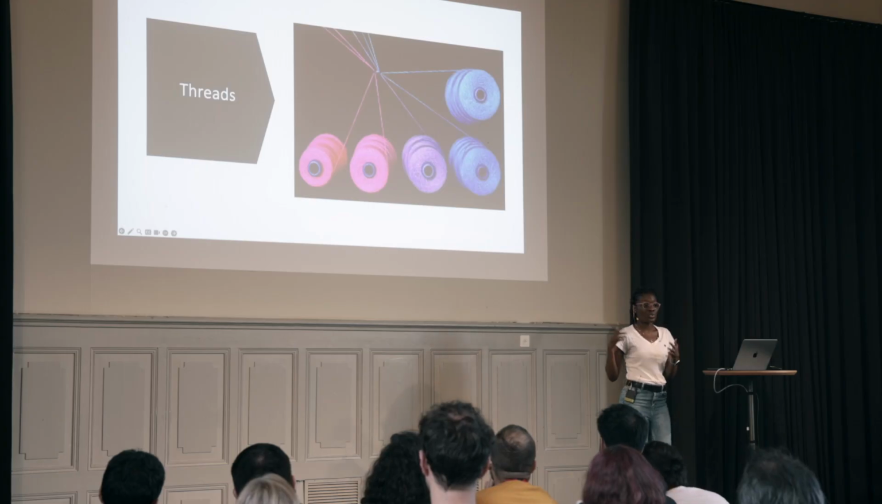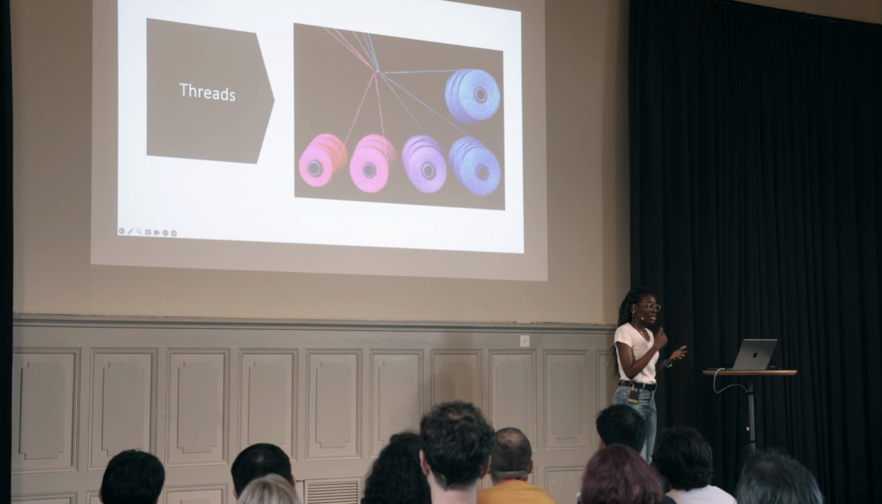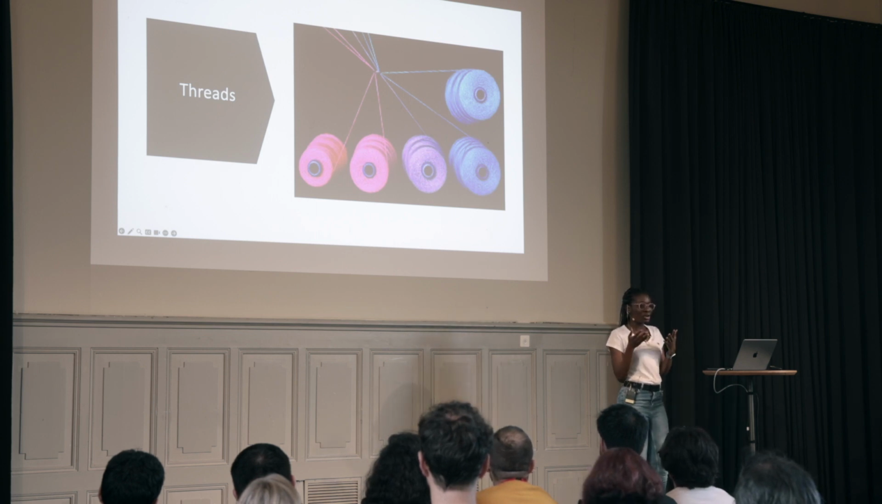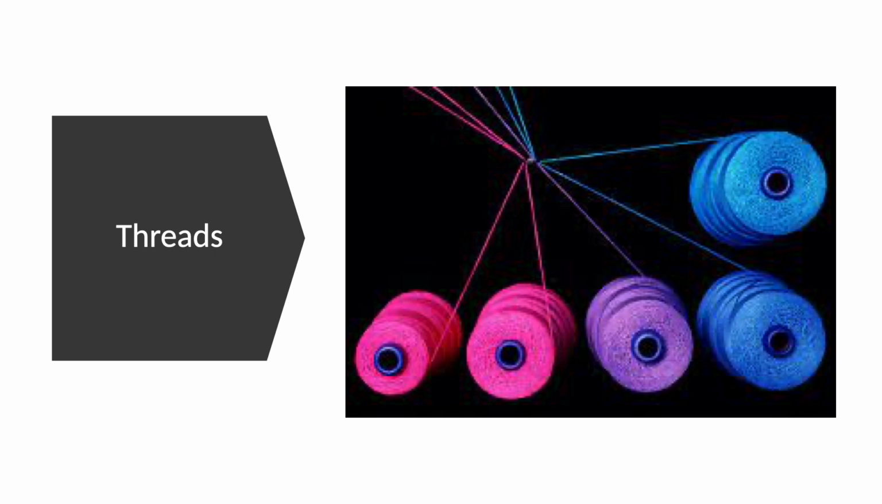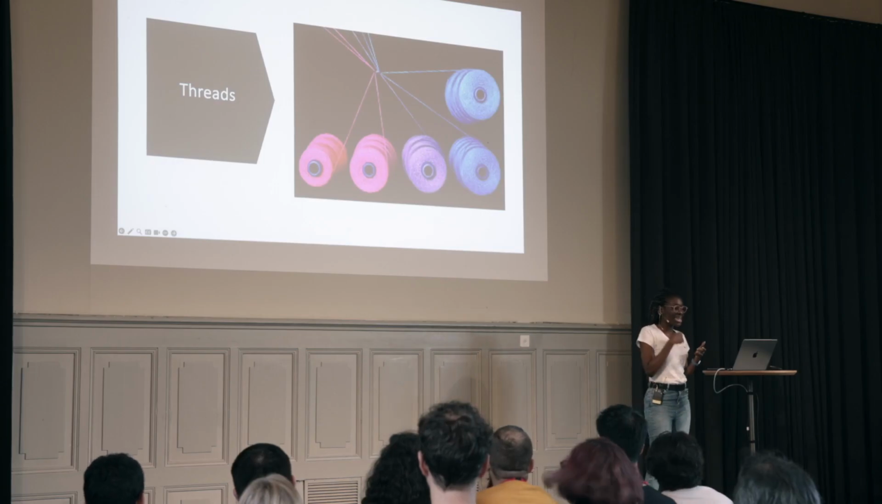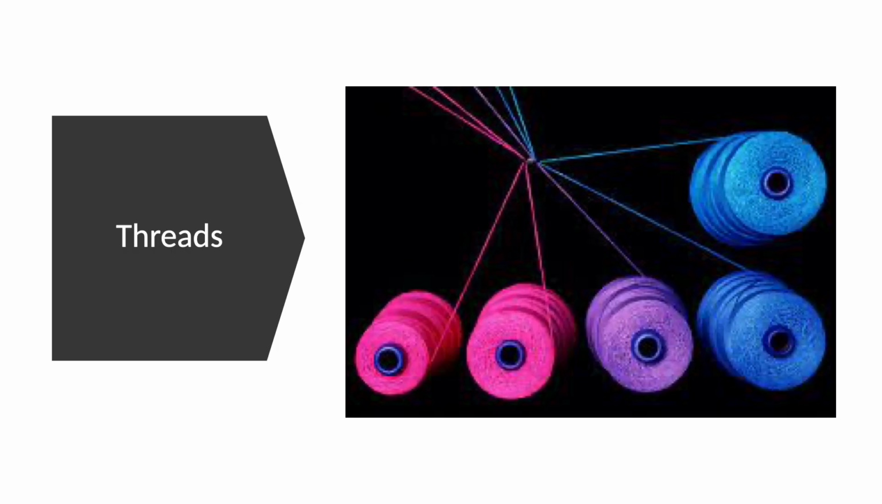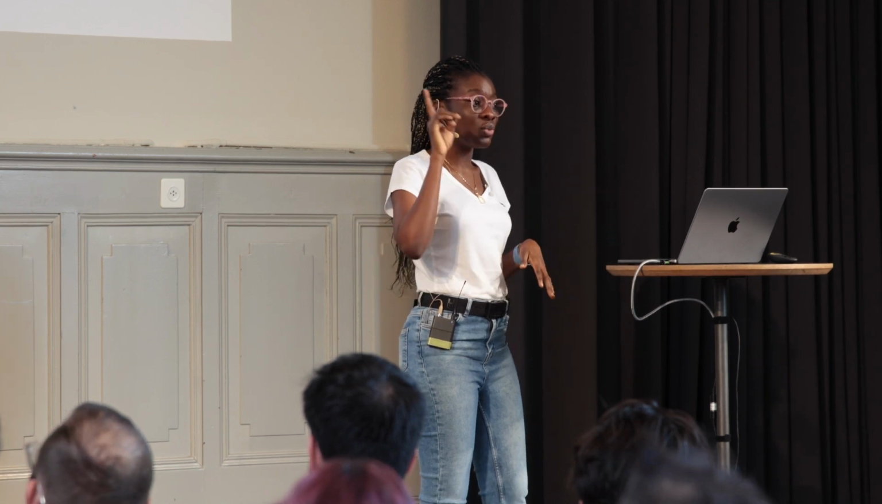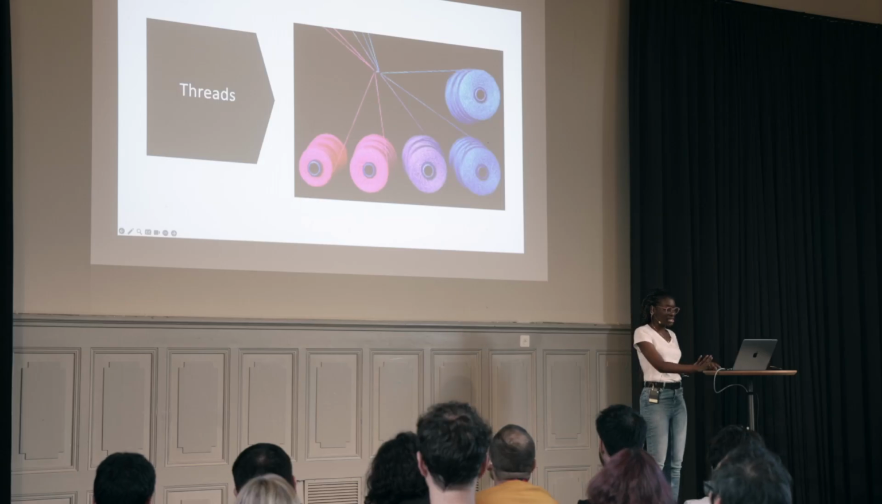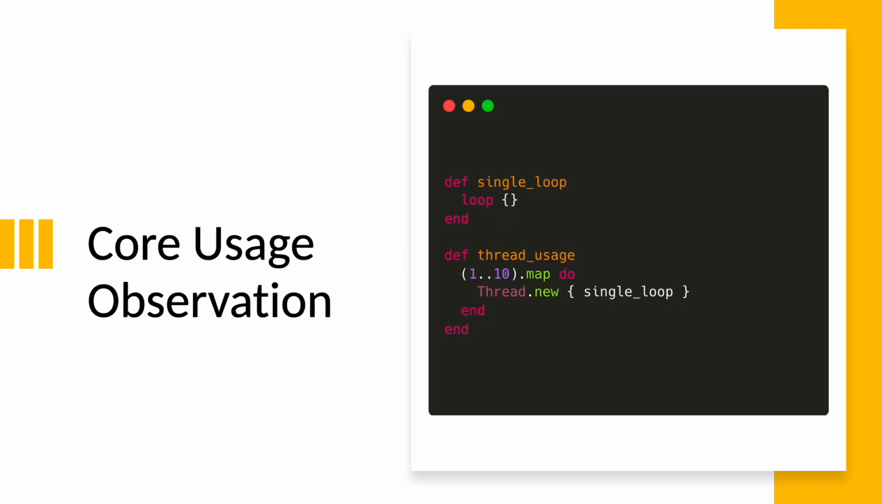Context switching happens with threads due to the global interpreter lock. This is a lock that every code that has a thread has to acquire in order to be executed. What does this mean for us? It means that irrespective of the amount of cores that you have, you would only have one thread being executed at a time. Let's carry out a core usage observation for threads.